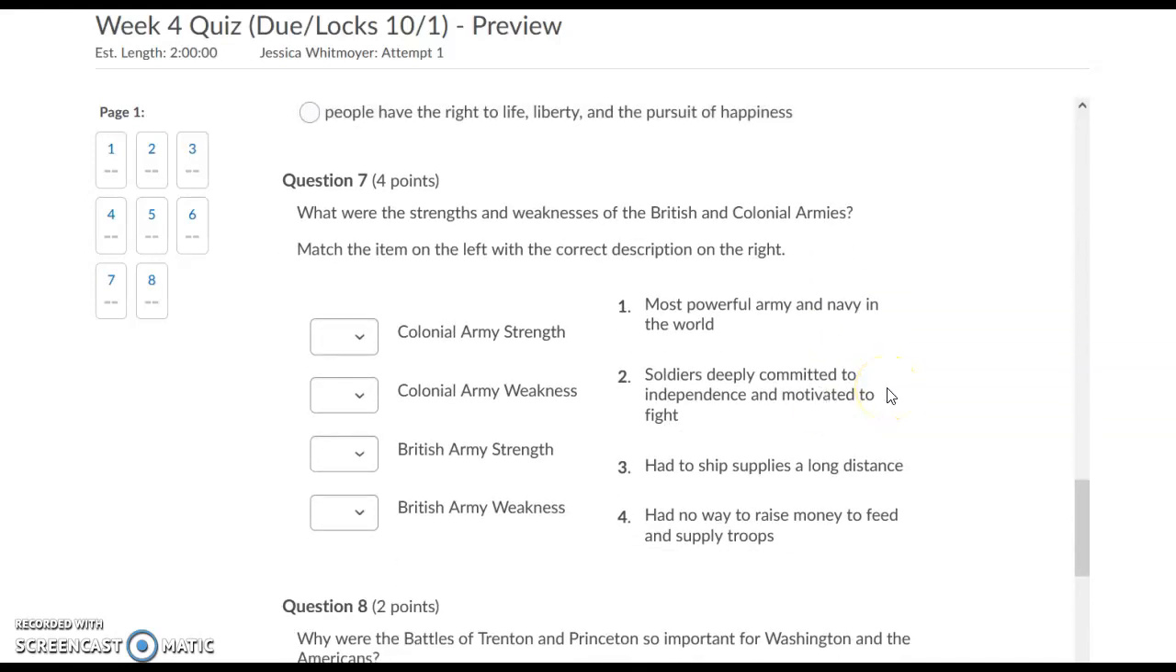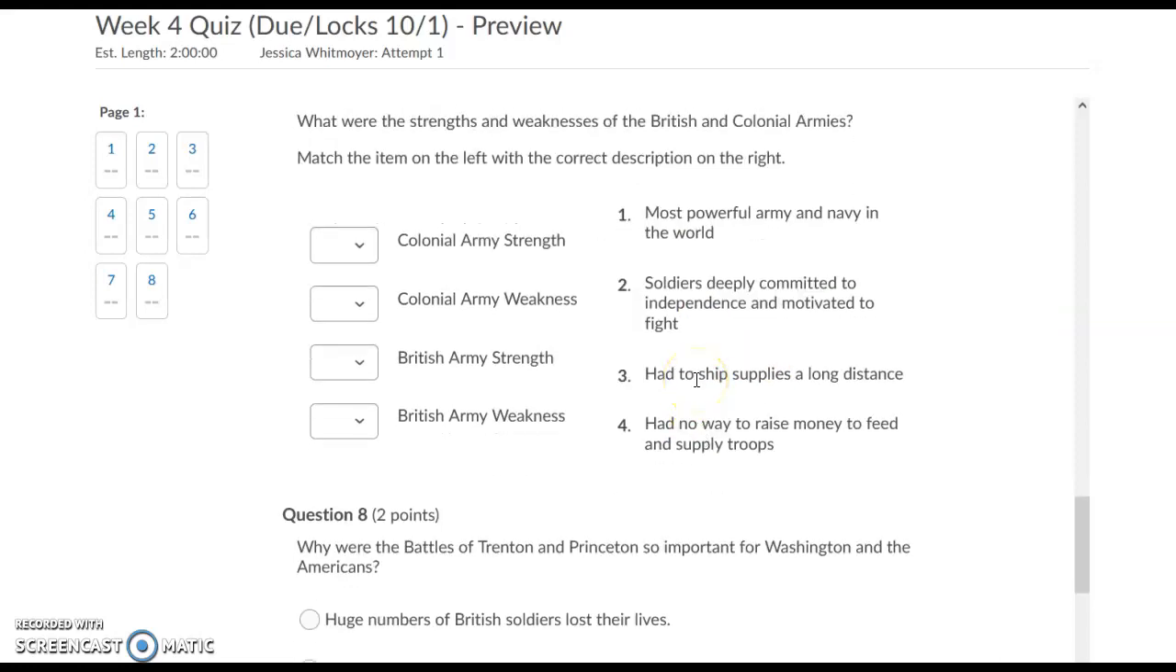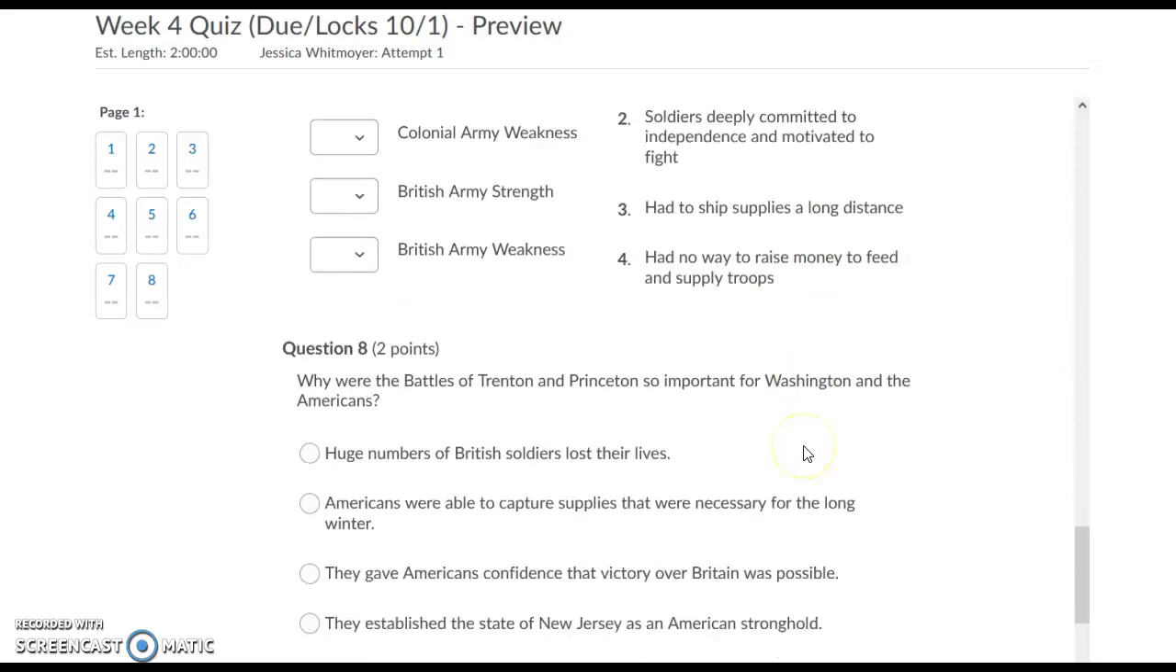Question 7. What are the strengths and weaknesses of the British and colonial armies? Match the item on the left with the correct description on the right. Items on the left: colonial army strength, colonial army weakness, British army strength, and British army weakness. Items on the right: number 1, most powerful army and navy in the world. Number 2, soldiers deeply committed to independence and motivated to fight. Option 3, had to ship supplies a long distance. Option 4, had no way to raise money to feed and supply troops.